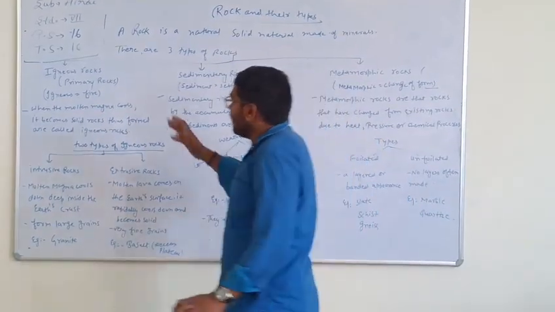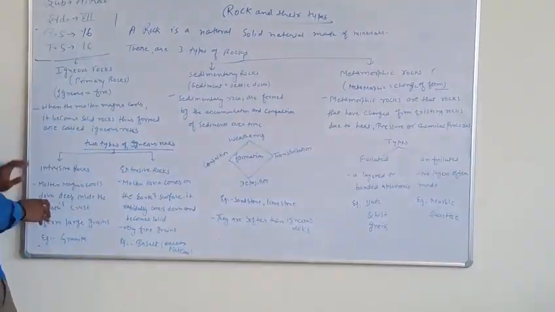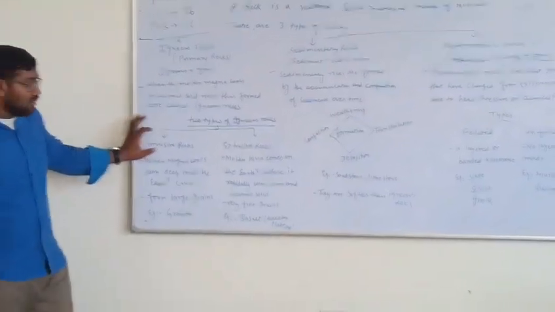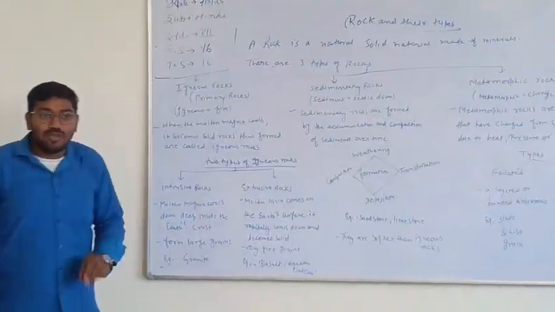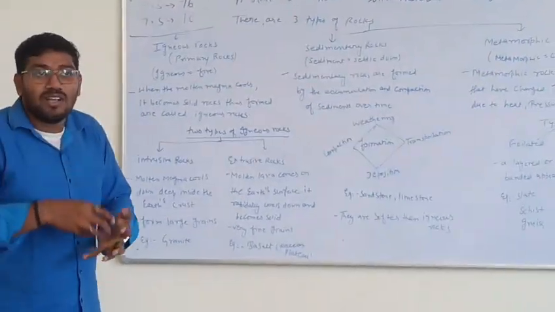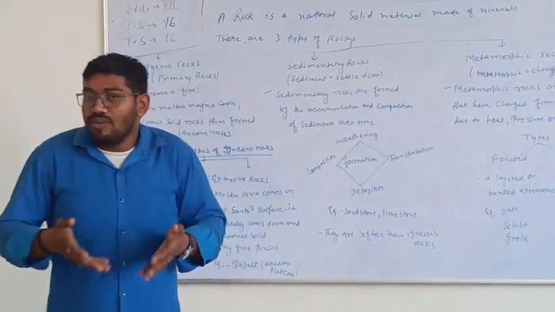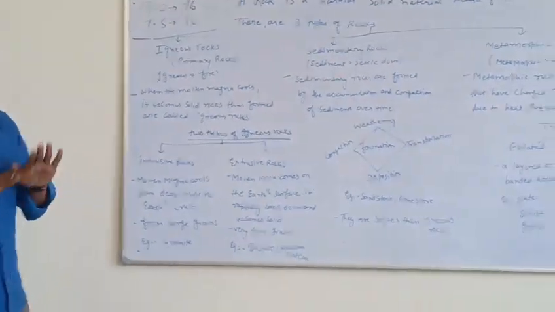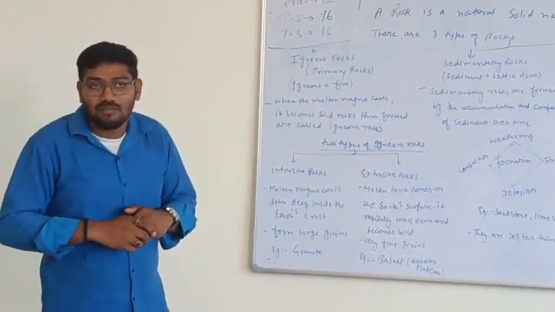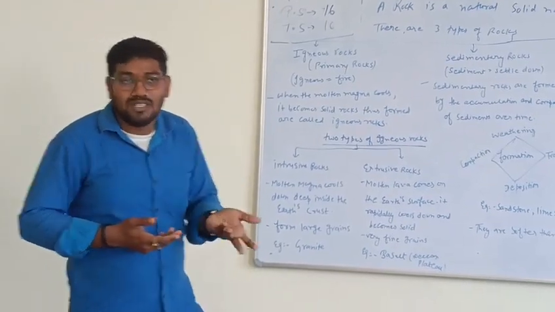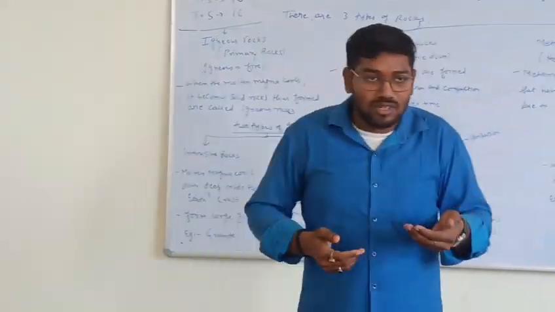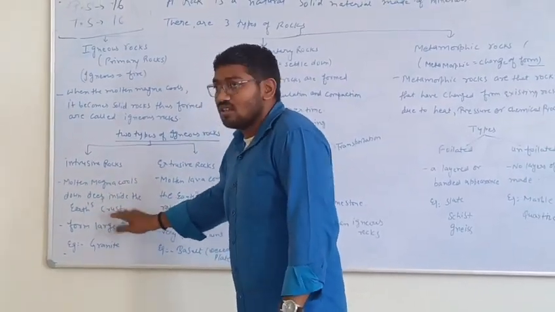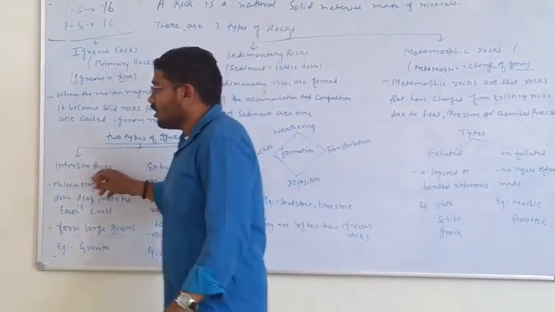Now come to the igneous. The igneous rocks are further divided into two types. The first one is the intrusive and the second one is the extrusive. Intrusive means, you all know, that the magma comes from the inner part of the earth. When it cools down inside the earth before the crust, maybe in the mantle, maybe in the lithosphere, that is, when the molten magma cools down deep inside the earth, this is called the intrusive rocks.